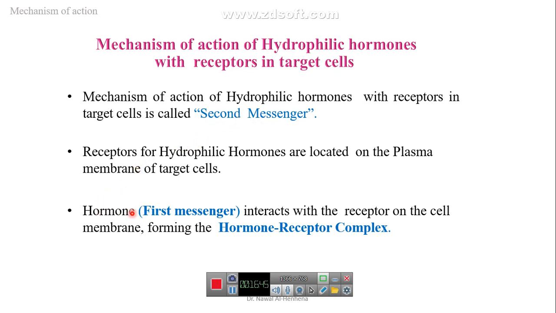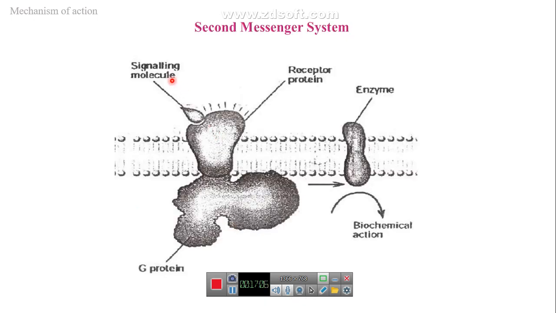The hormone is called the first messenger, and the alteration inside the cell that leads to the forming of the second messenger is the second messenger. This happens after binding of the hormone with the receptor on the surface of the cell. The hormone acts with a receptor protein, which is an integral protein found in the cell membrane.